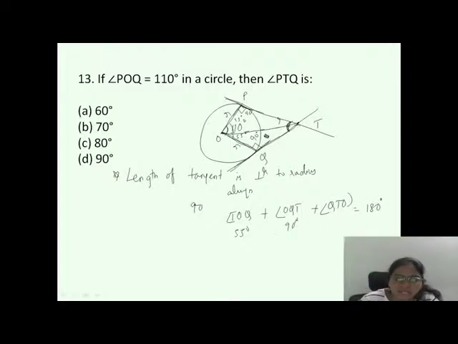So 90 plus 55 is how much? 145 degrees, plus angle QTO is equal to 180 degrees. So angle QTO will be equal to 180 minus 145. That will be equal to 35 degrees. So this angle will be 35. The same applies to the same triangle, so this side also will get 35. I want the total angle T. So 35 plus 35, it is 70 degrees. Okay?